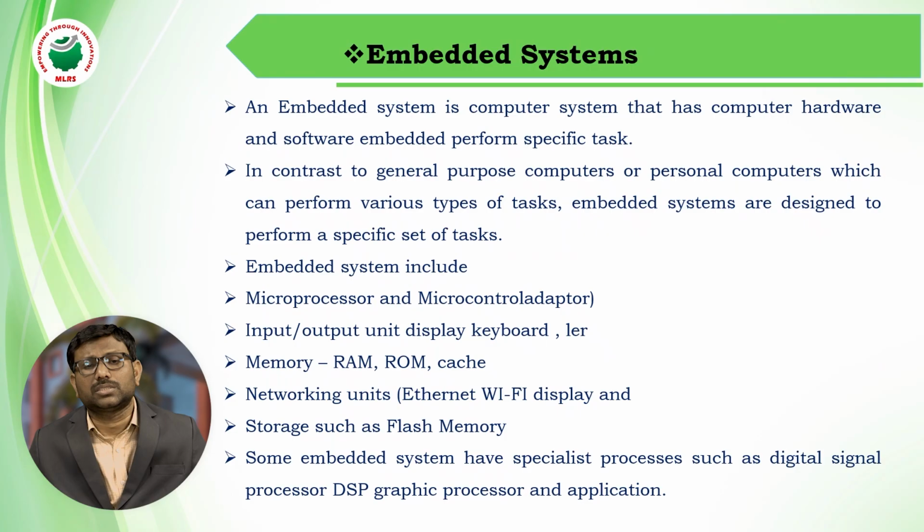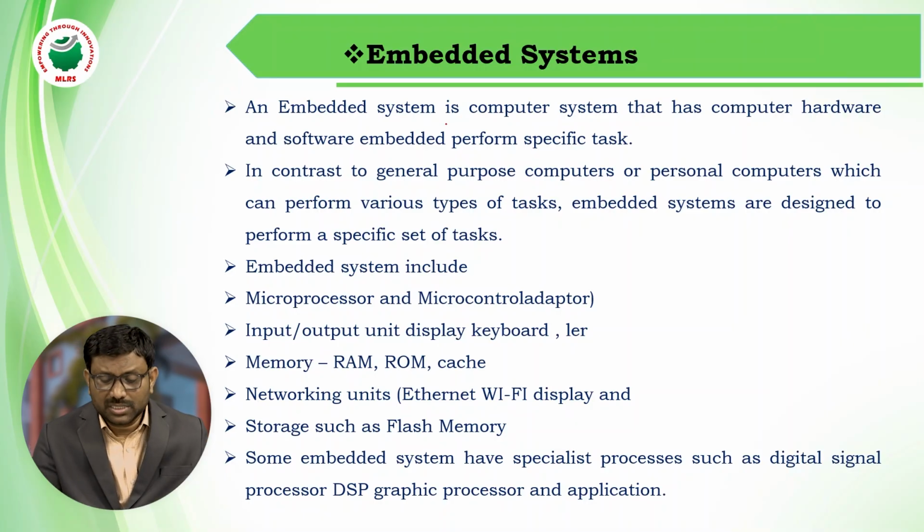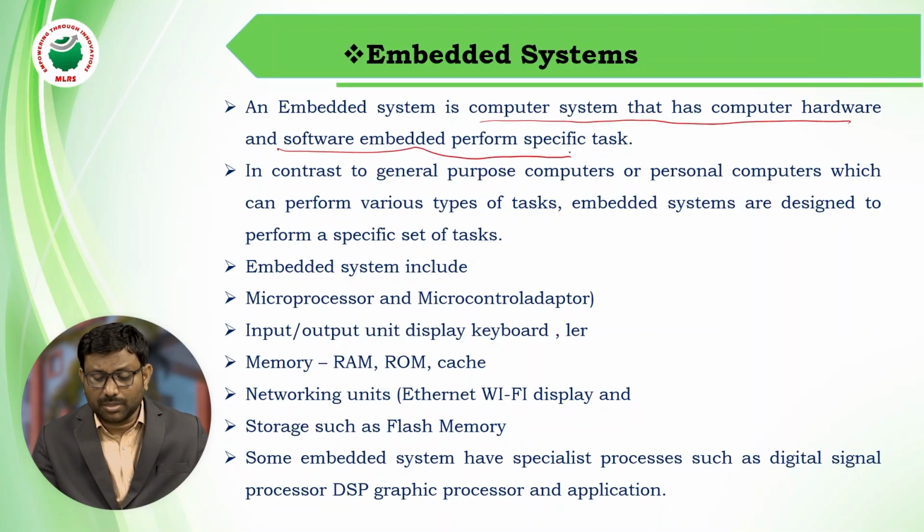And the last one is embedded systems. This is also one of the enabling technologies for IoT. An embedded system is the combination of hardware and software. It is one of the enabling technologies which strengthen IoT. An embedded system is a computer system that has computer hardware and software embedded to perform specific tasks. So it is a combination of hardware and software which can perform specific tasks.